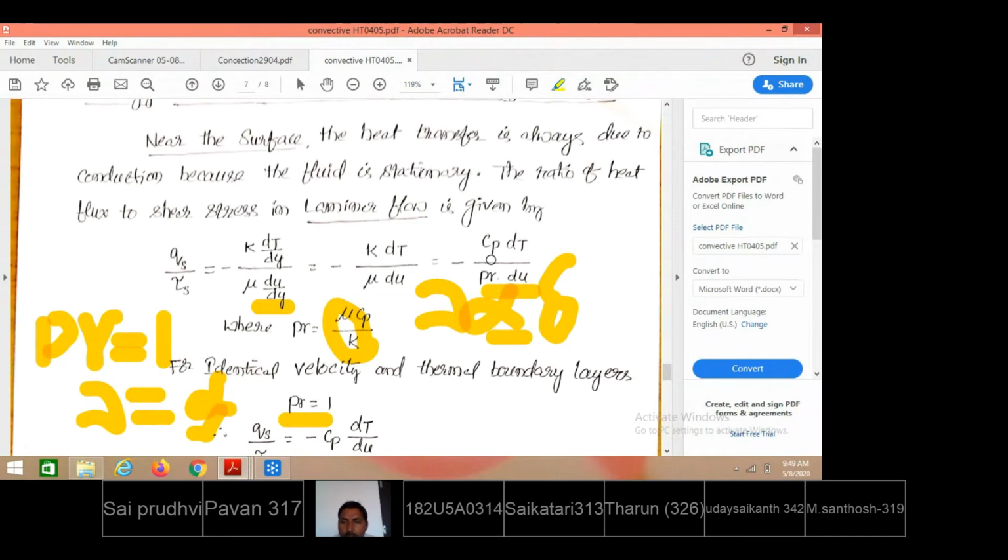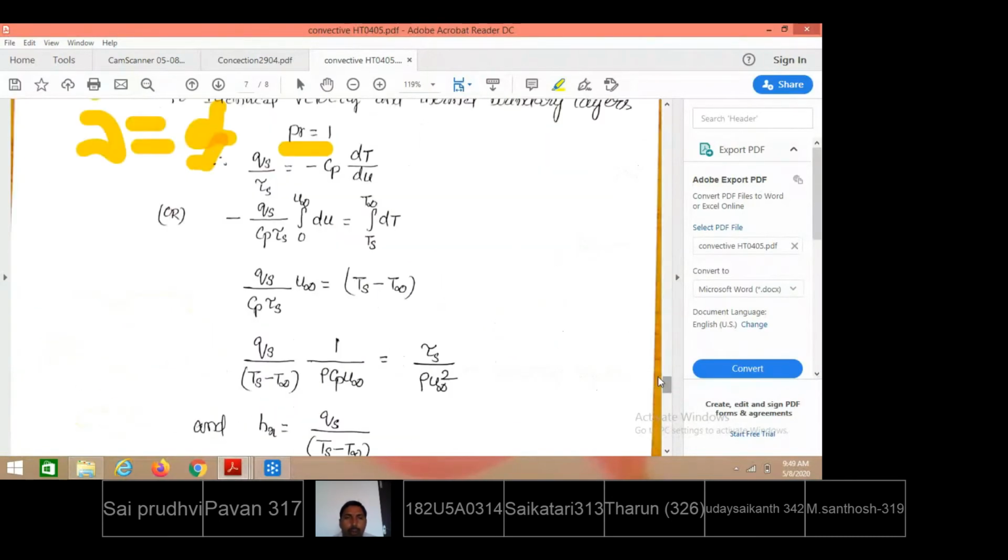Therefore in this also, by substituting Pr equal to 1, the left out equation will be minus Cp into dT by du. That is what we have written. Nothing more than this. Qs by tau s equal to minus Cp dT by du for the case of Prandtl number equal to 1. Rearranging the terms and performing the integration, the T terms we have kept on one side, all other terms are taken to the other side.